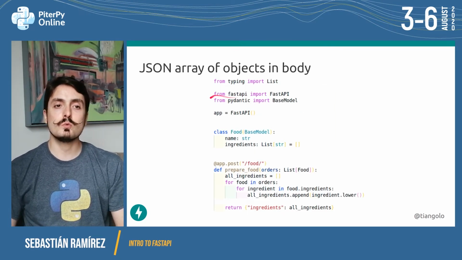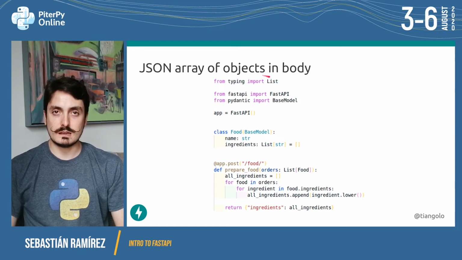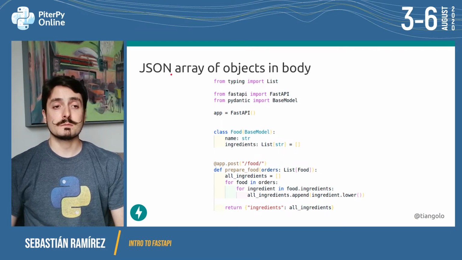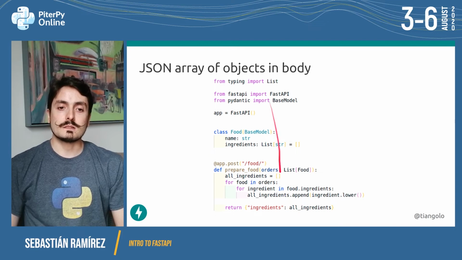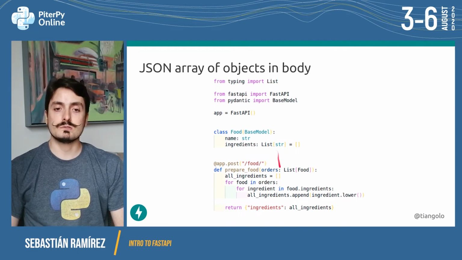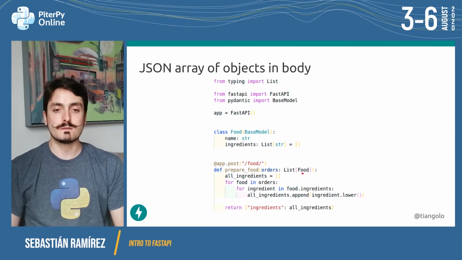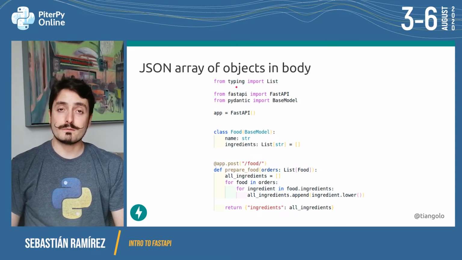Now let's say that you want to have a JSON array of JSON objects in the body. In Python terms, this will be a list of dictionaries, let's say. To do that, we just do the same. We have the same Pydantic model Food. And now we're going to say that we're going to receive orders, which is a list of instances of this Food. So again, we're using the same List that comes from the standard Python typing.